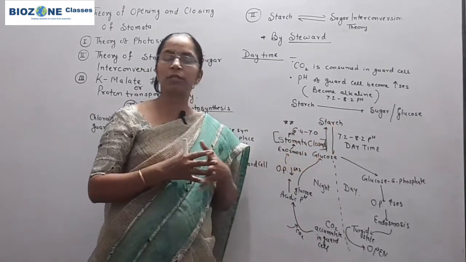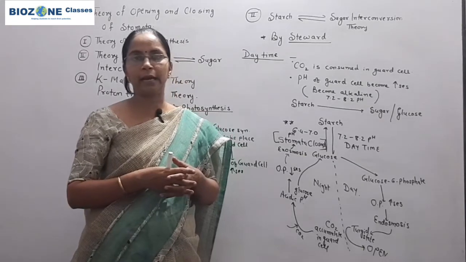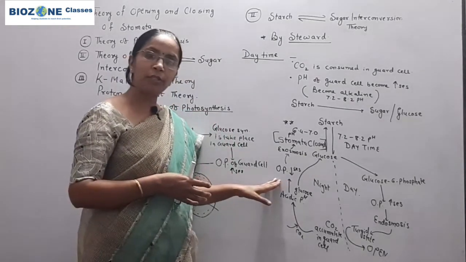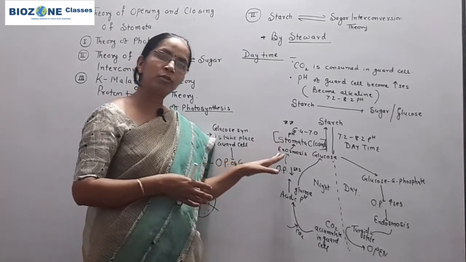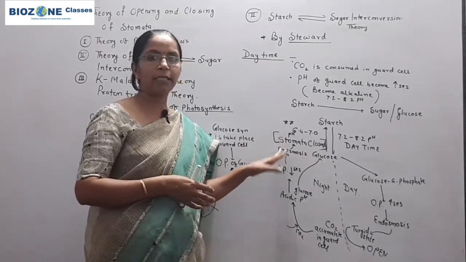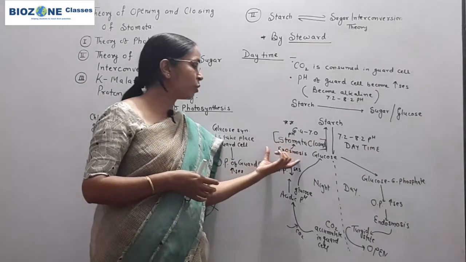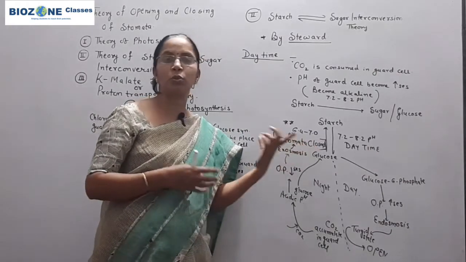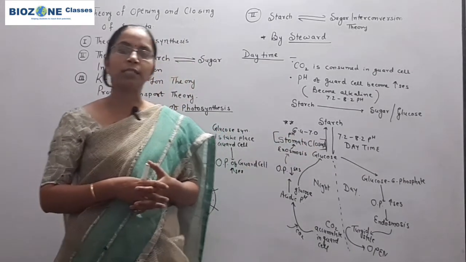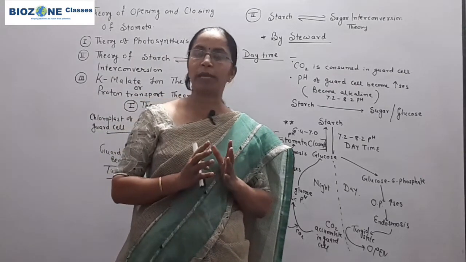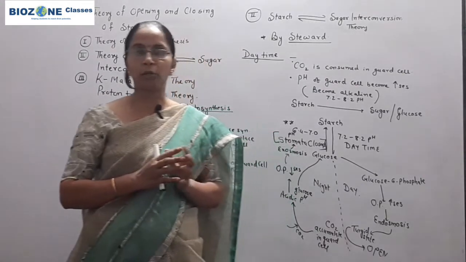As starch synthesis begins in the guard cell at night, osmotic pressure goes down, exosmosis takes place, and the guard cell enters a flaccid state. Because of flaccidity, the stomata are closed and the transpiration phenomenon automatically stops. So these are the two theories.